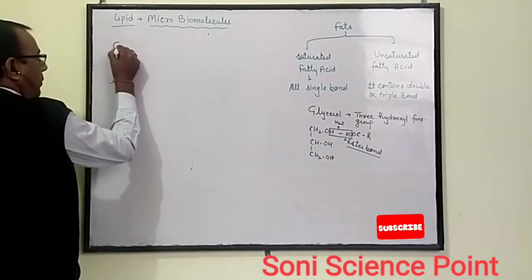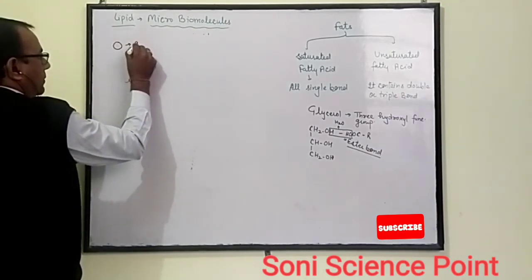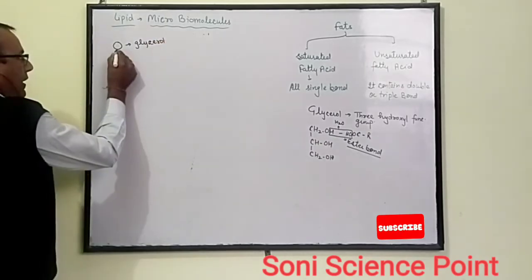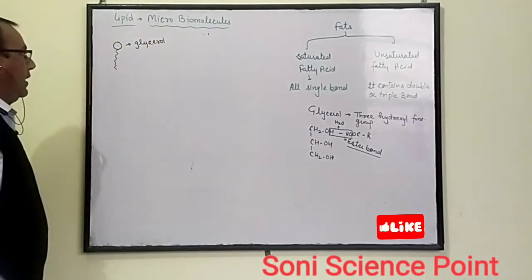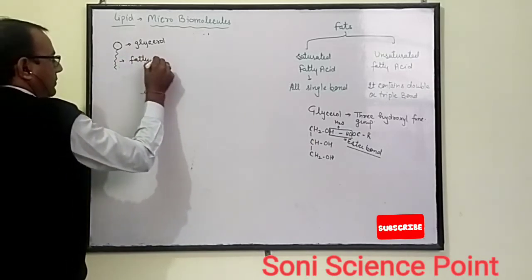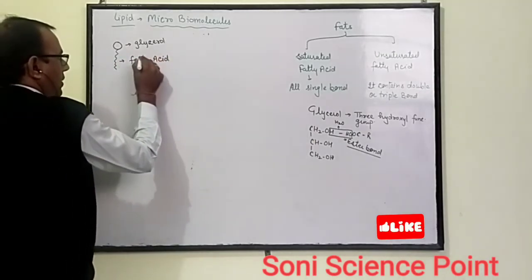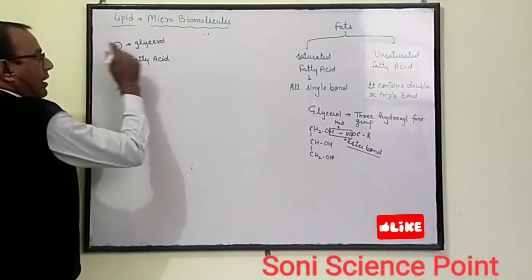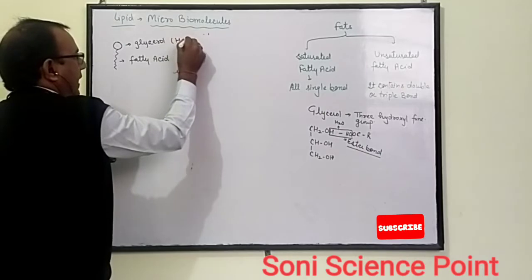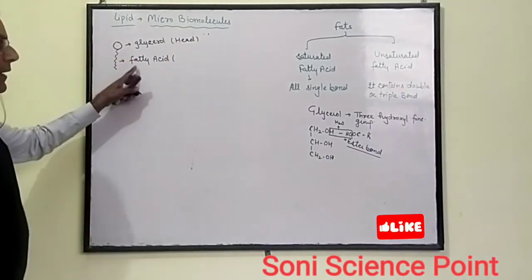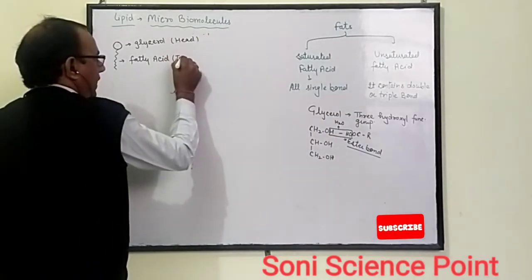One in circle form is called glycerol. This glycerol is attached with the fatty acid, a long tail. This is the fatty acid. The glycerol in the circle is the head, and the long tail-like structure, the fatty acid, is called the tail.